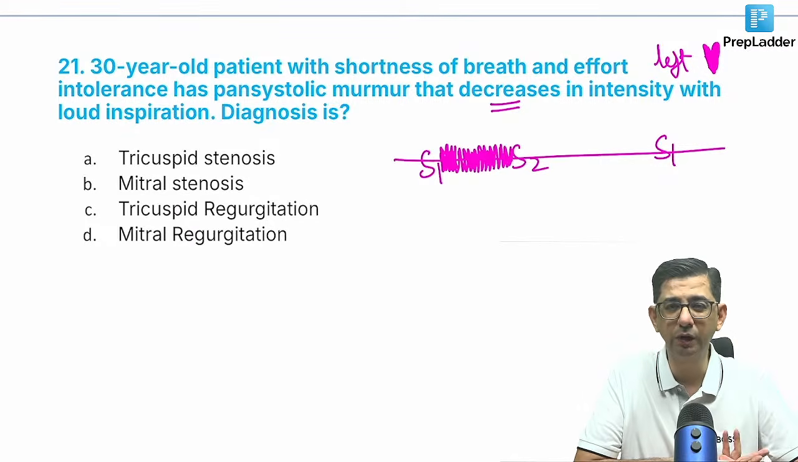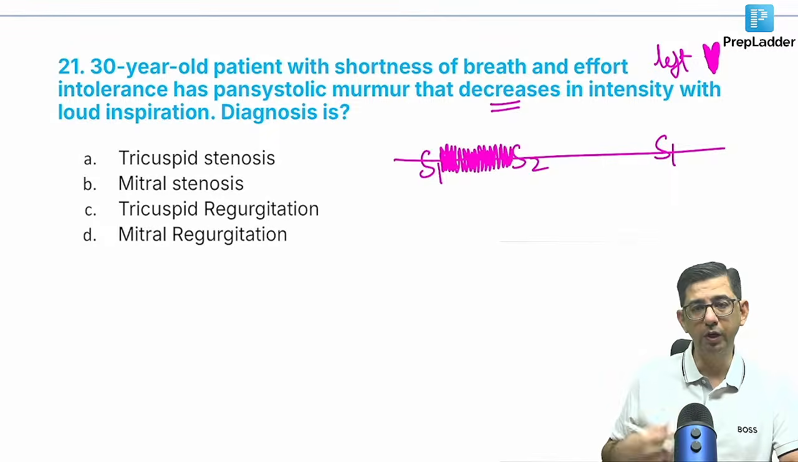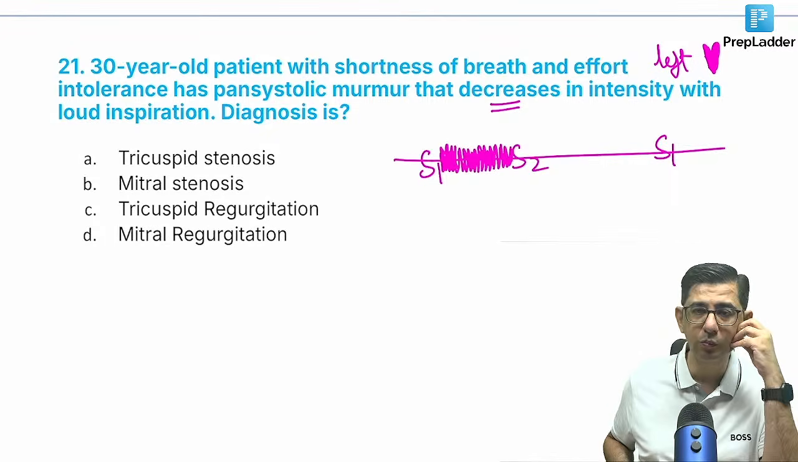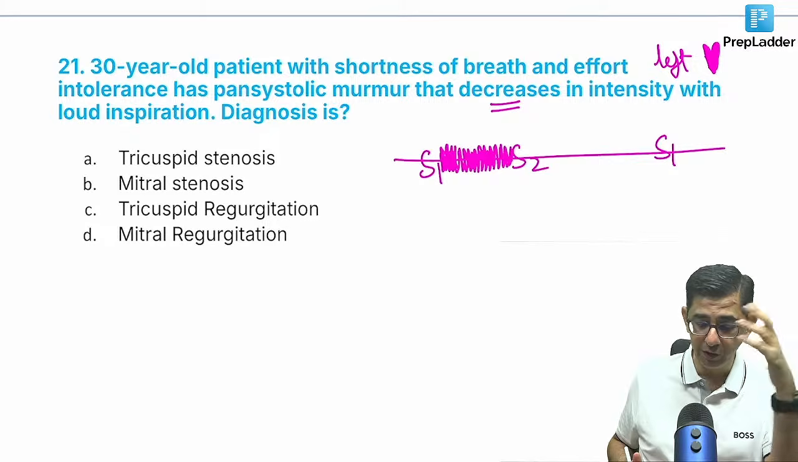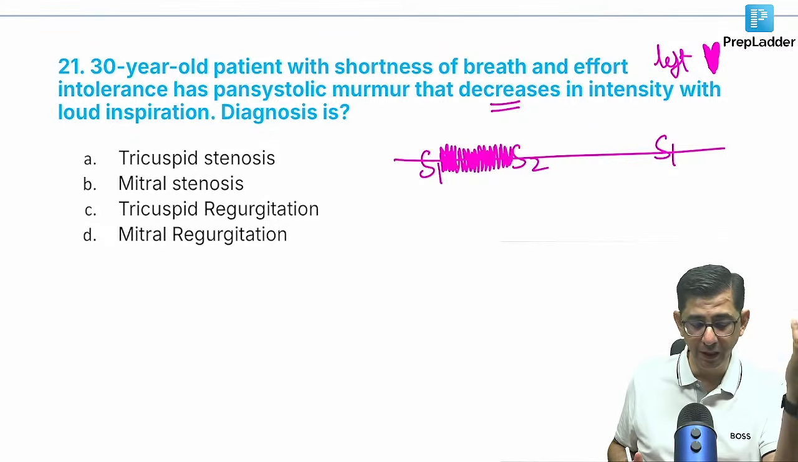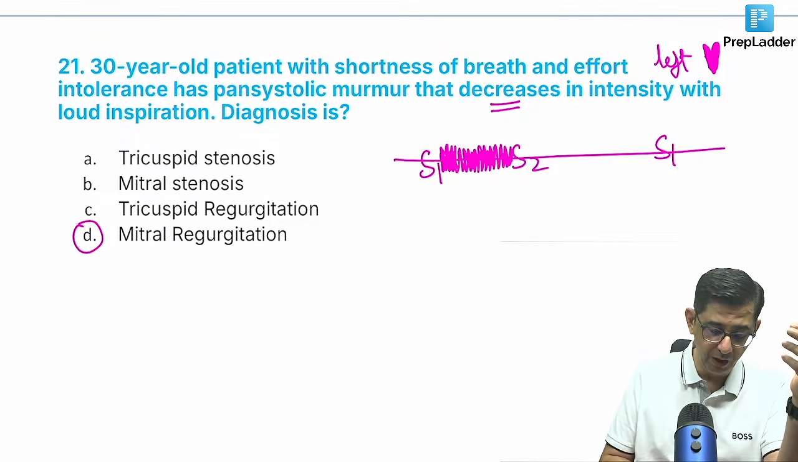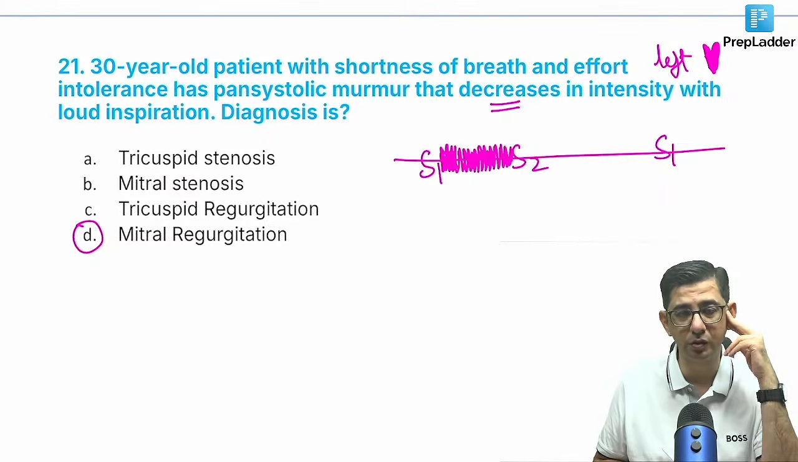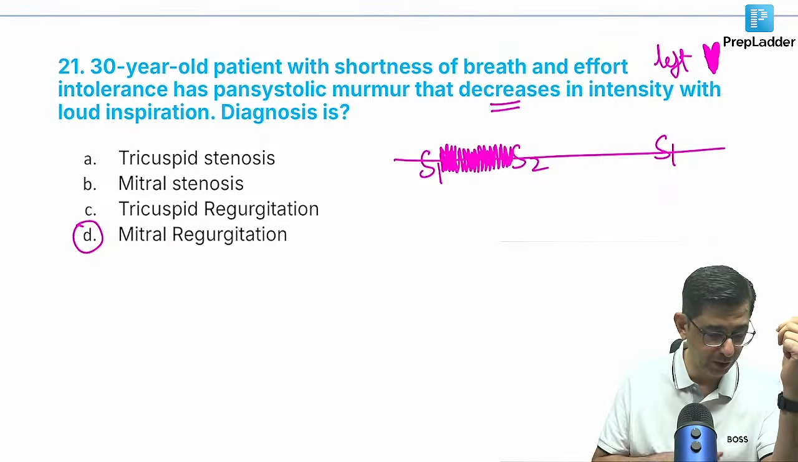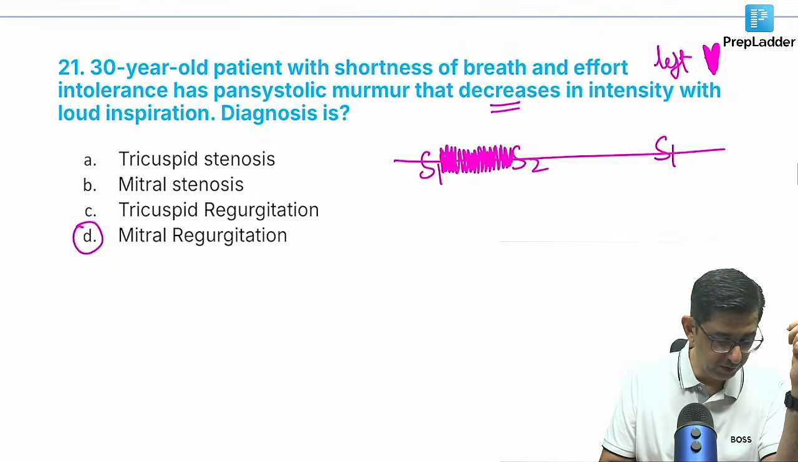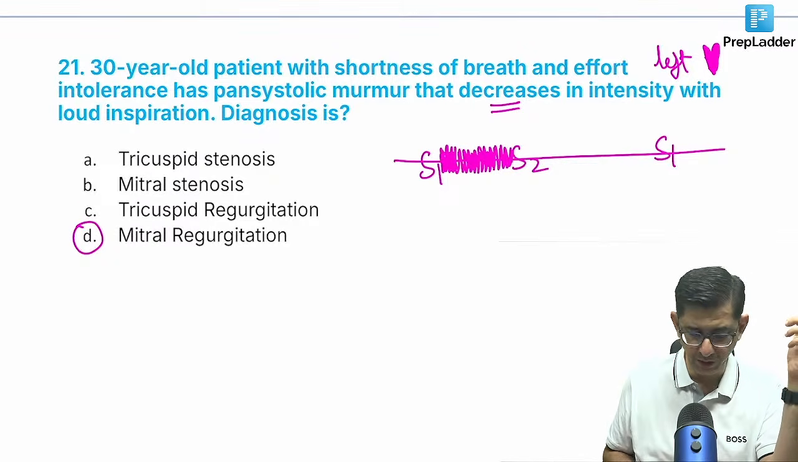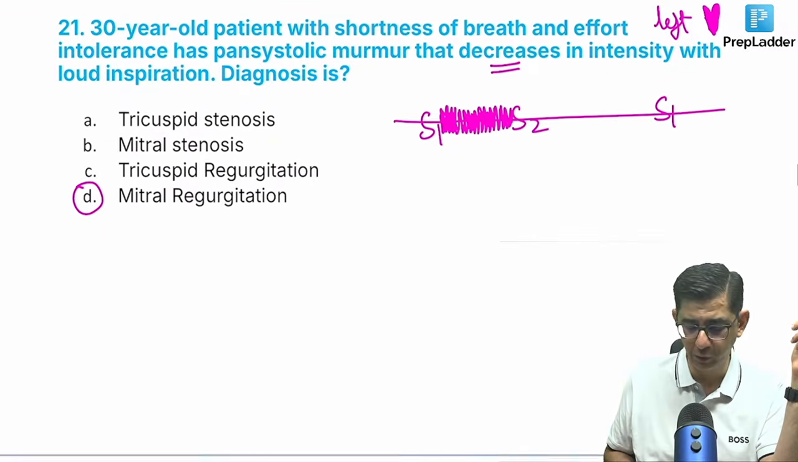The logic is that more blood will come when you take a deep breath. More blood will come into the right side of the heart, so it will cause more turbulence. So if this question said increases in intensity, I would have answered tricuspid regurgitation. If it is decreasing in intensity, I'll answer mitral regurgitation. So that's the exclusion part that would come in here. We had again a 50-50 response there. Initially it was C, then immediately people corrected to option D, but a good one to be picked up.